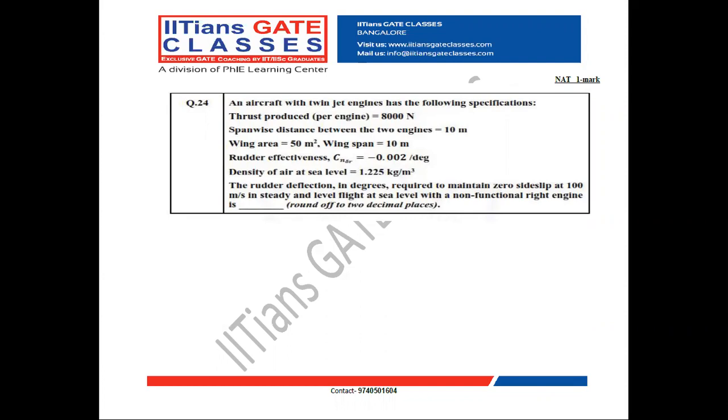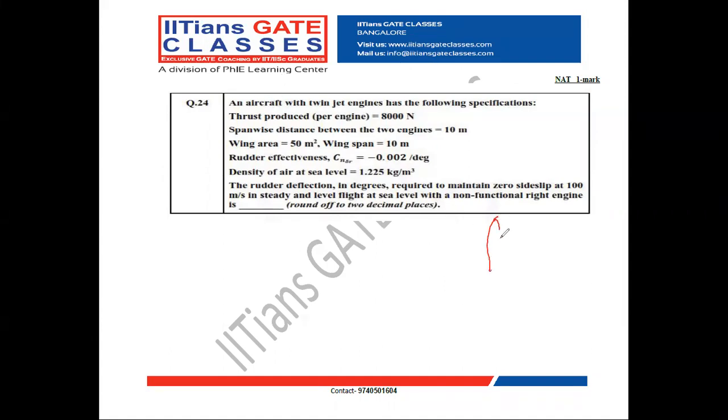Rudder effectiveness Cn del R equal to minus 0.002 per degree. Density of air at sea level is 1.225 kilogram per meter cube. The rudder deflection in degrees required to maintain zero side slip at 100 meter per second in steady and level flight at sea level with the non-functional right engine is dash. Round up to 2 decimal places.